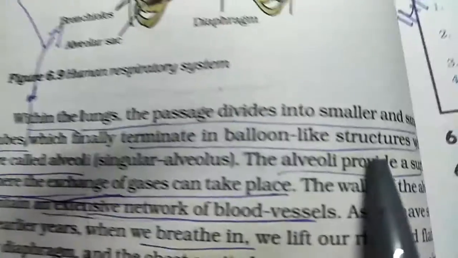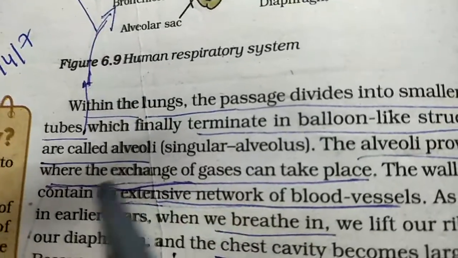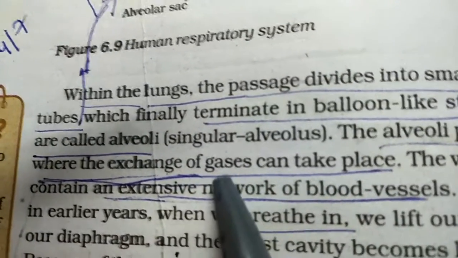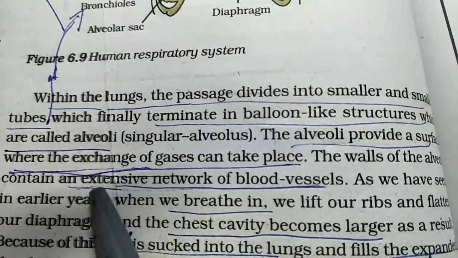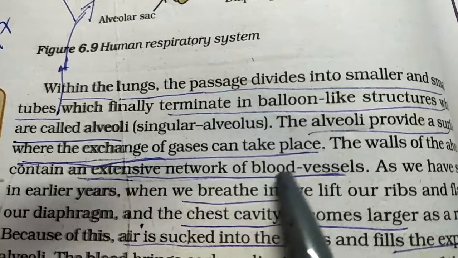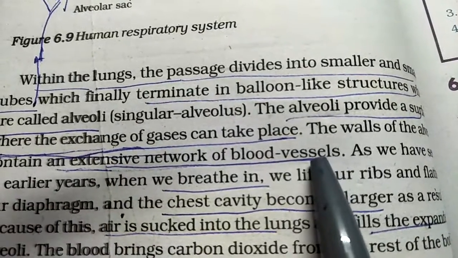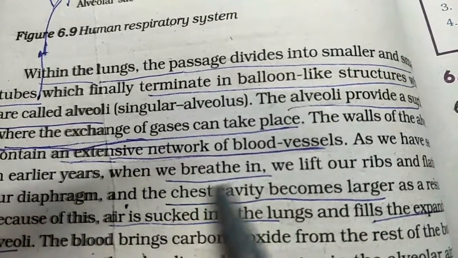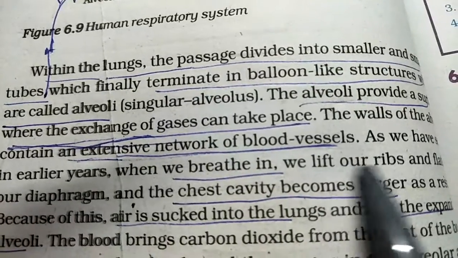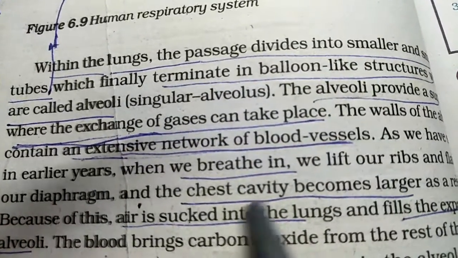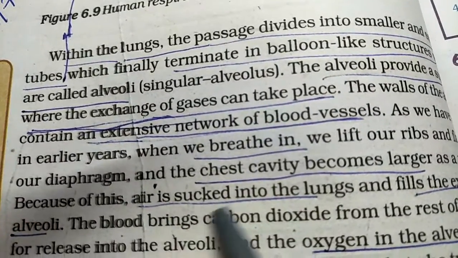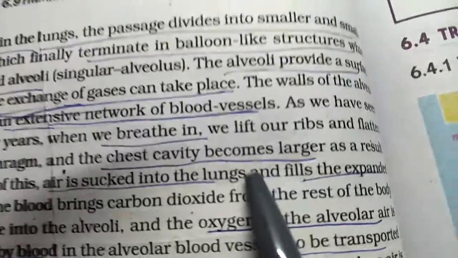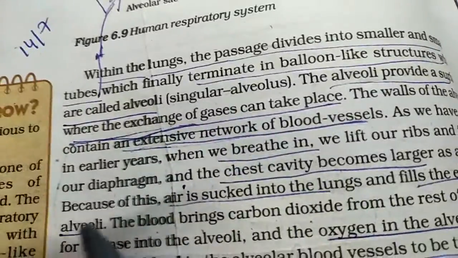These alveoli provide a surface for the exchange of gases. We have seen the respiratory surface characteristics where the exchange of gas takes place. Here there is an extensive network of blood vessels. When we breathe in, our ribs get lifted up and our chest cavity becomes larger, and the air is sucked into the lungs and fills the expanded alveoli.